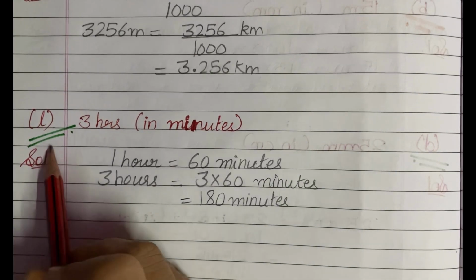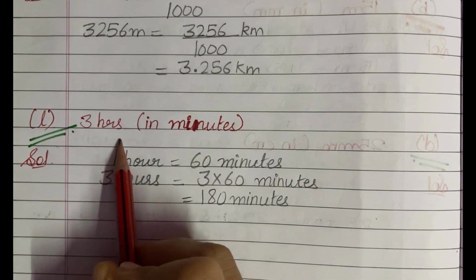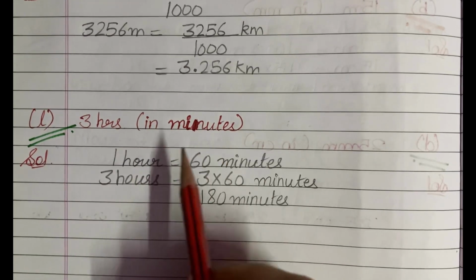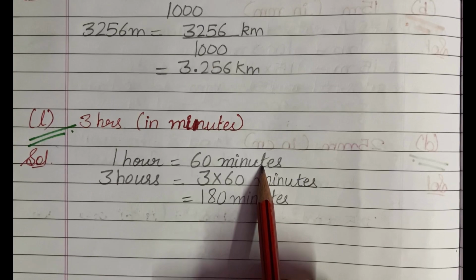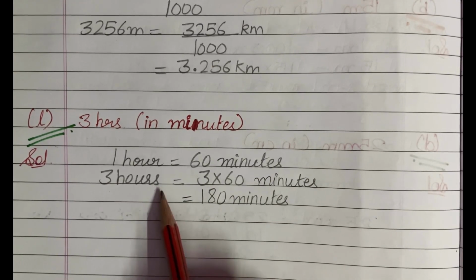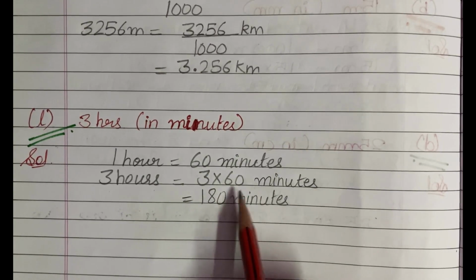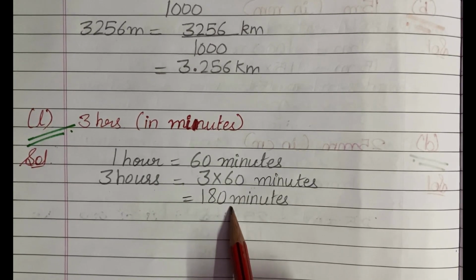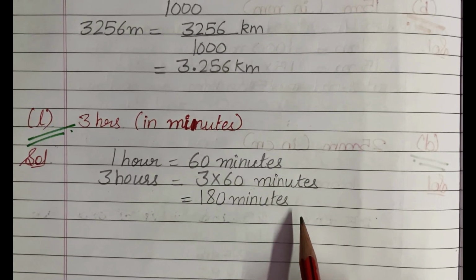Next is the L part of the same question, and it says that convert 3 hours in minutes. Now students, you know that in 1 hour there are 60 minutes. So to convert 3 hours in minutes, we will multiply 3 by 60, and on multiplying we will get 180 minutes as an answer. Hopefully it is also clear to you.